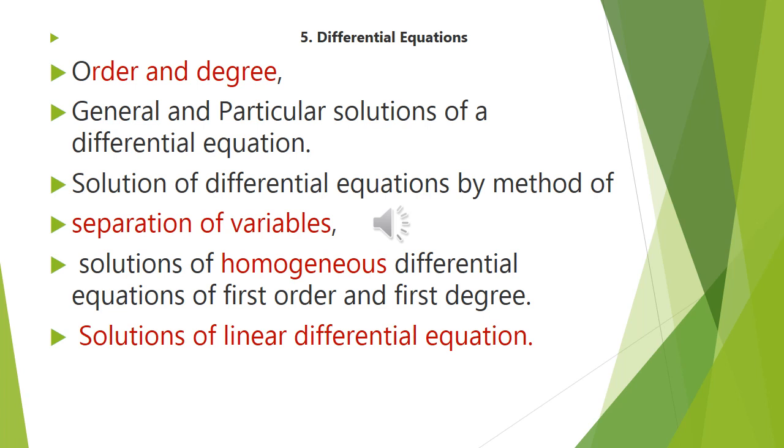If they give some initial values, then you substitute those initial values in the final answer and you will get C. Resubstitute that C in the final answer and you will get an equation which is free from C, and that solution is called the particular solution, because it uses a particular value.